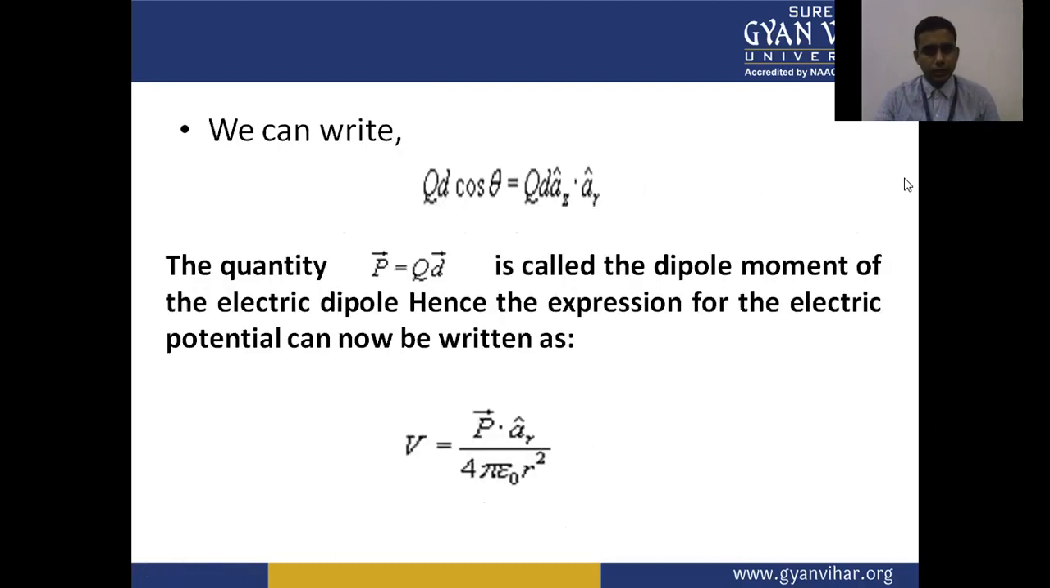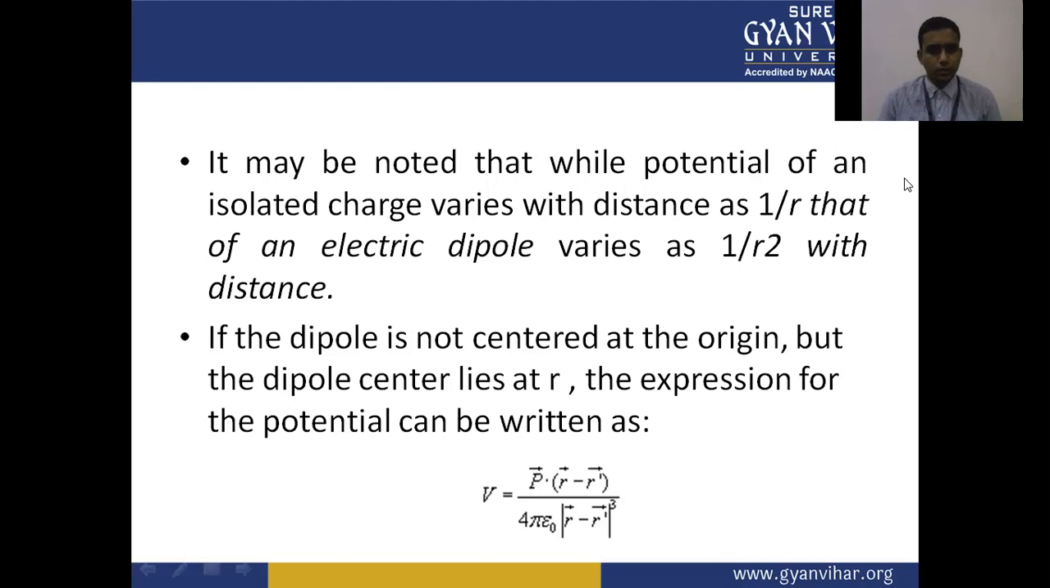See from this equation, if the dipole is not centered at the origin, but the dipole center lies at r dash, the expression for the potential can be written as V equal to p dot (r minus r dash) upon 4 pi epsilon naught modulus of r minus r dash cube, if the dipole is not centered at the origin.